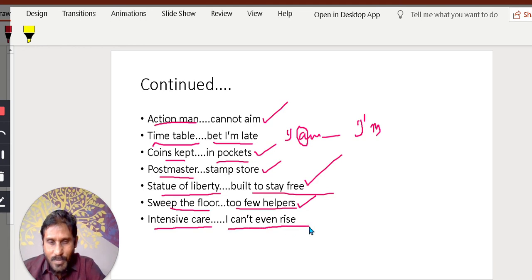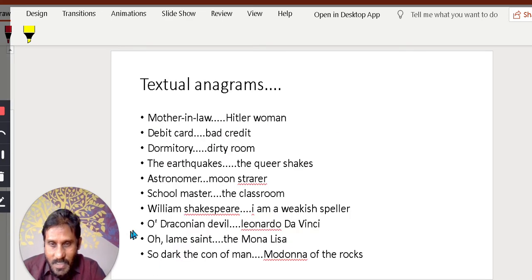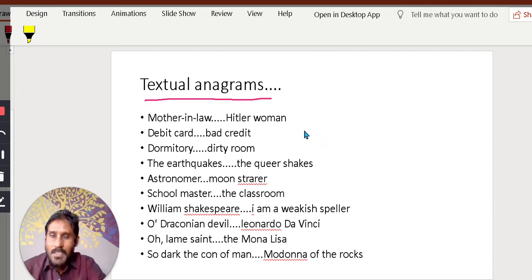I can't even rise. Generally, patients who are kept in intensive care in hospital are very weak. So, meaning also, a little bit of matching here. I can't even rise. Go to the next slide. These are textual anagrams. These anagrams you must compulsorily remember and practice.